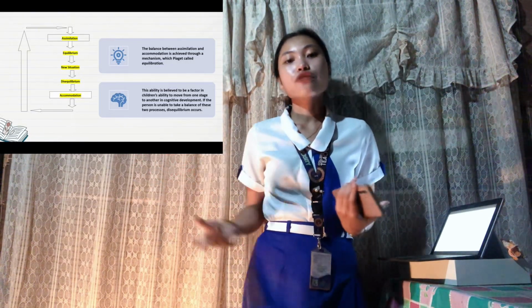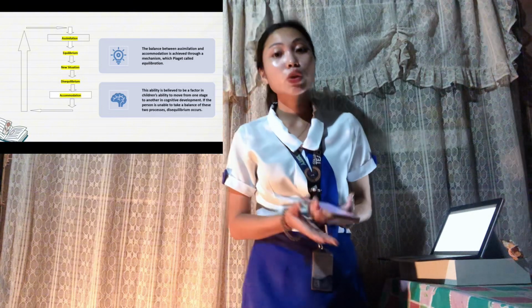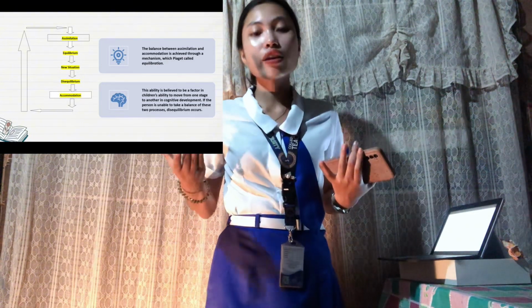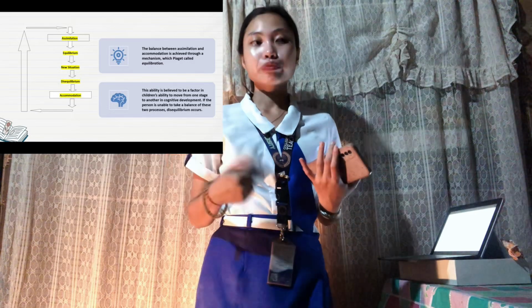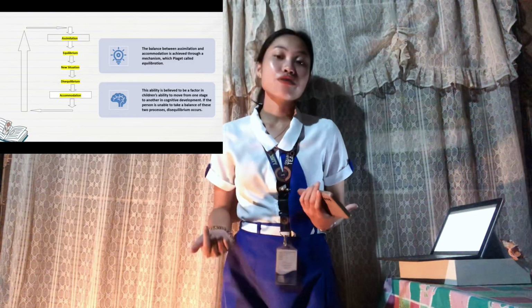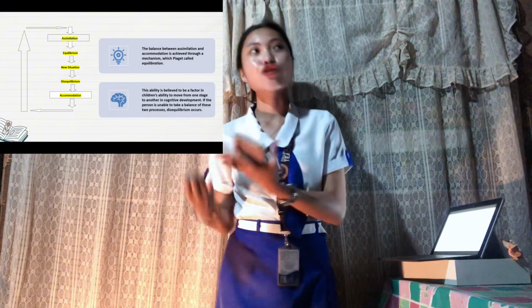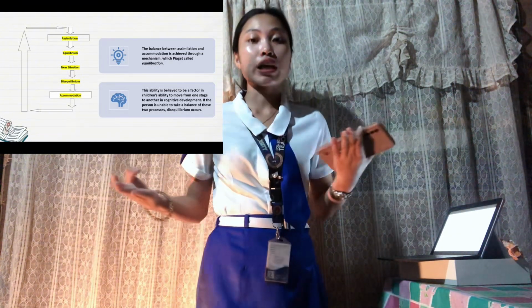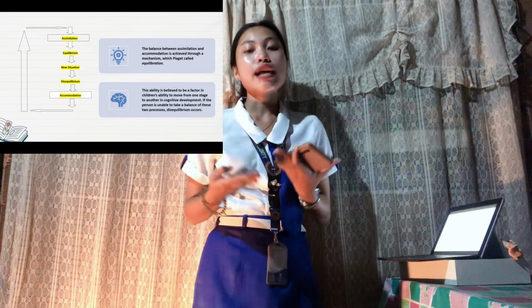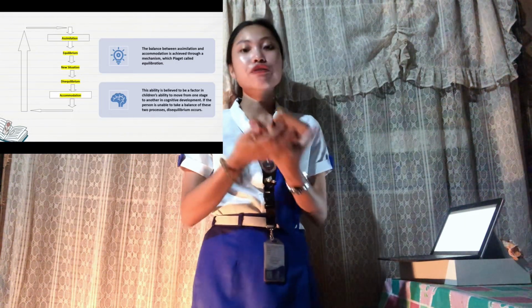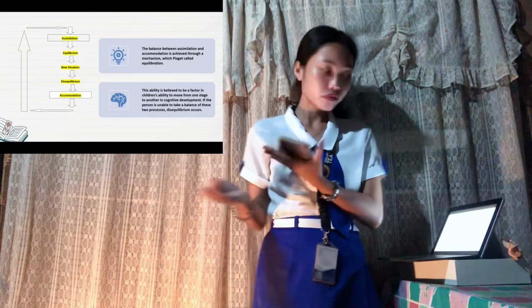It's like trying to find a balance between fitting new information into what we already know and changing our thinking to include new ideas. So when we can successfully balance assimilation and accommodation, we reach a state of equilibrium. This allows us to move smoothly to the next stage of cognitive development.